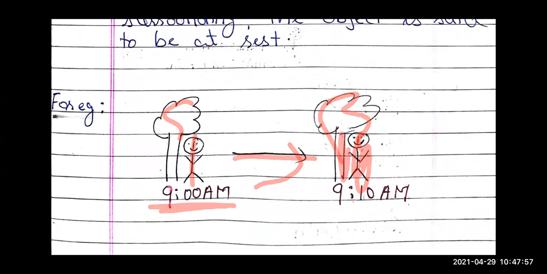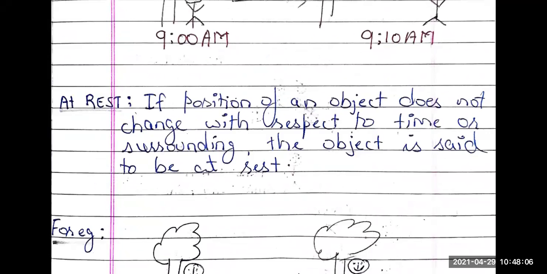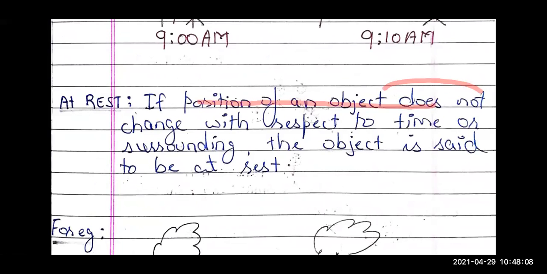His position has not changed. So here, Mr. Sham will be said to be at rest. So if the position of an object does not change with respect to time or surroundings, then the object is said to be at rest, right? So these are your two terms, that is motion and rest.